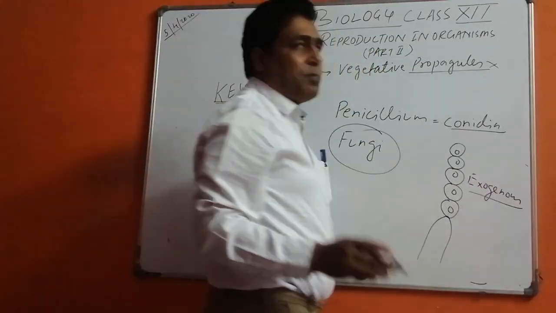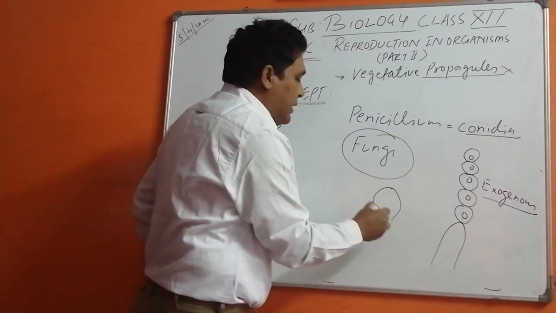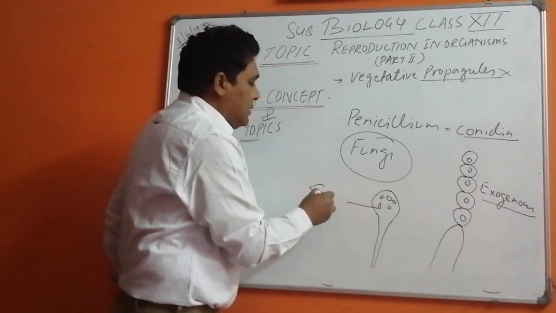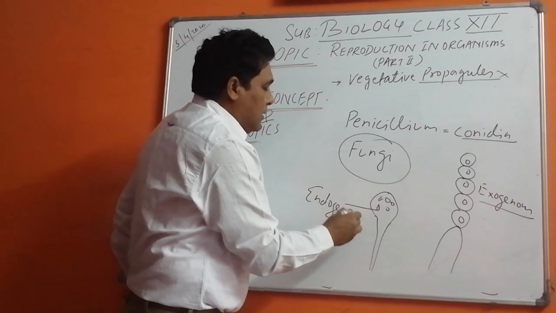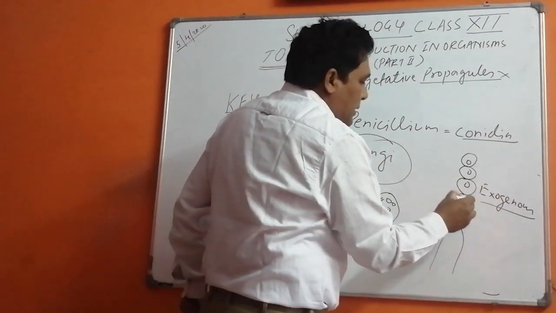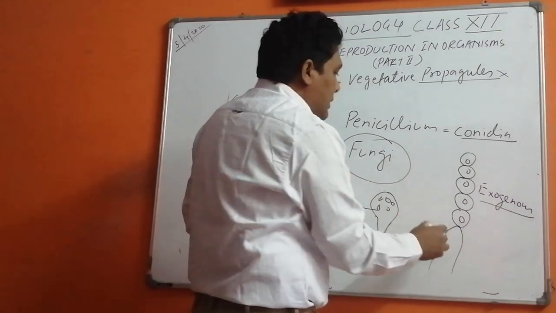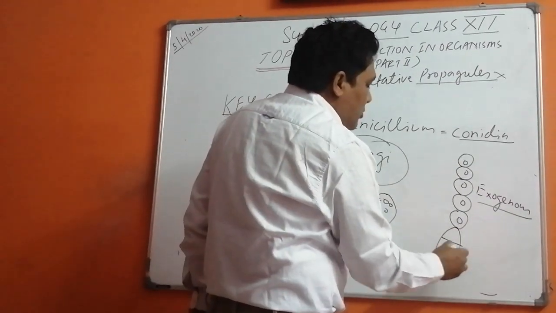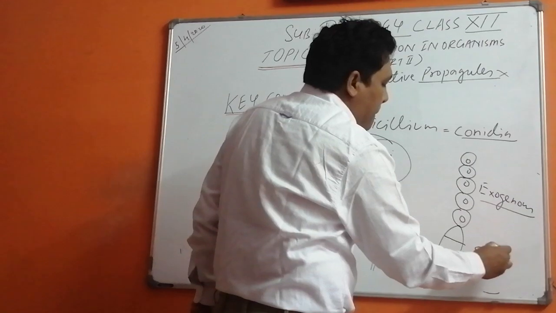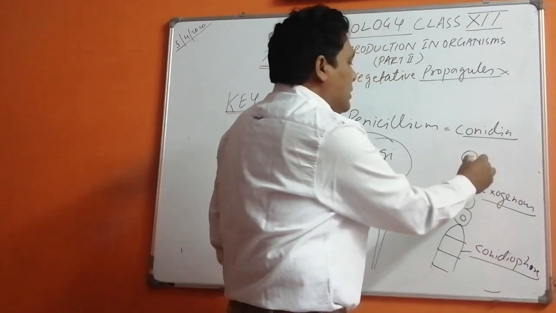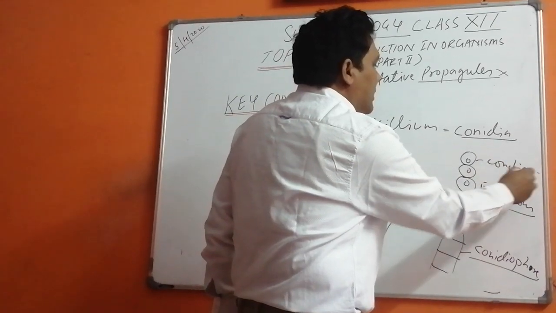There are two types of spores. One is the endogenous spore, produced in the case of mucor, and this is exogenous. Exogenous is outside the body and endogenous is inside the body. Understood? So this is known as the conidiophore, the structure on which the conidia are formed.